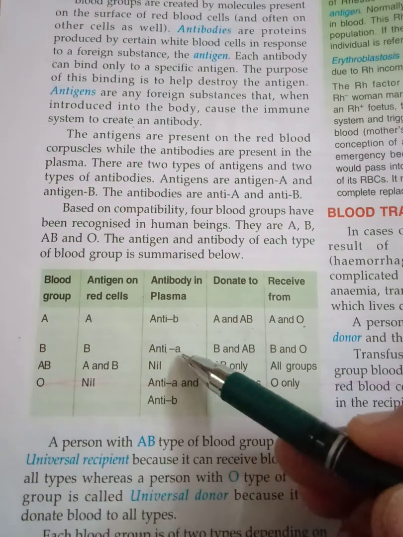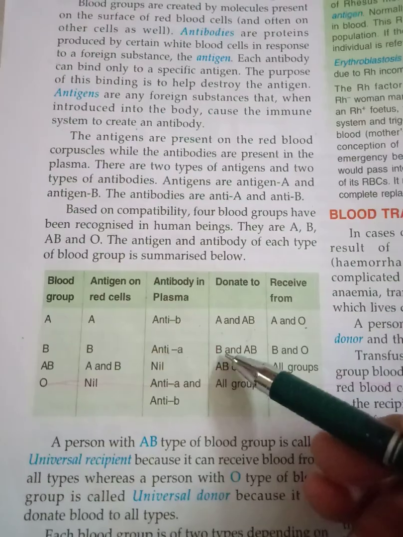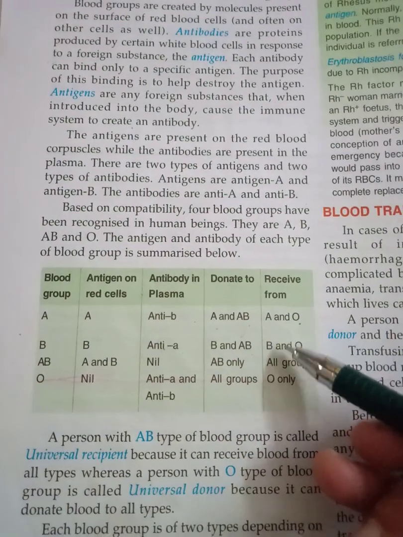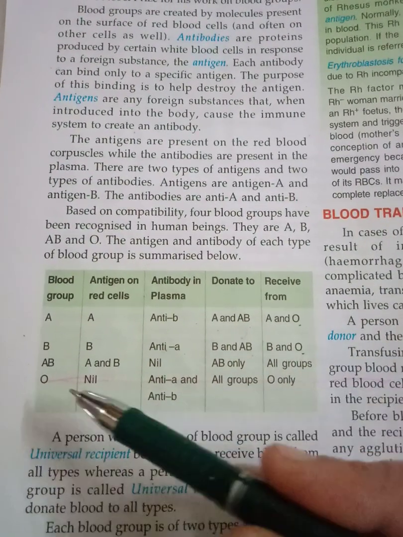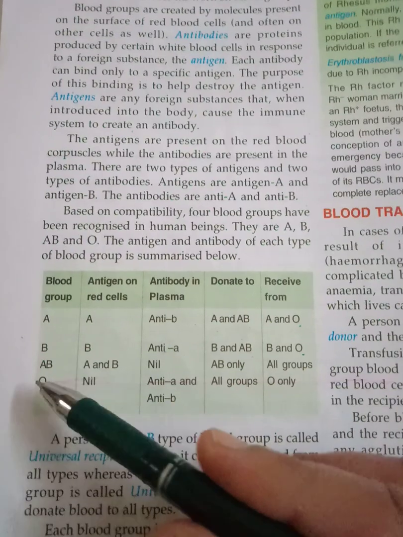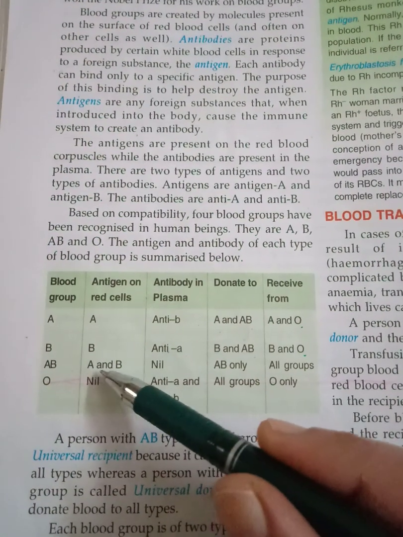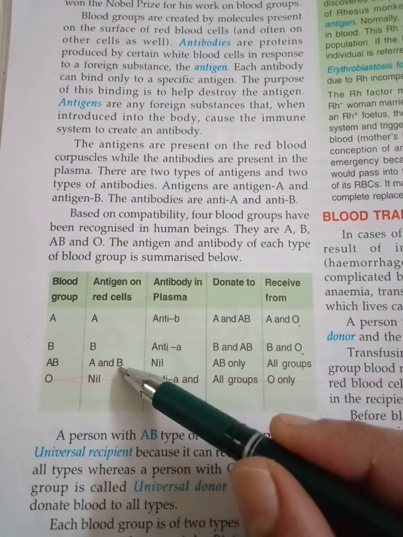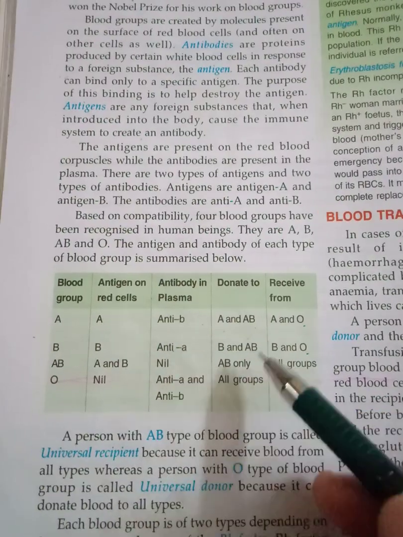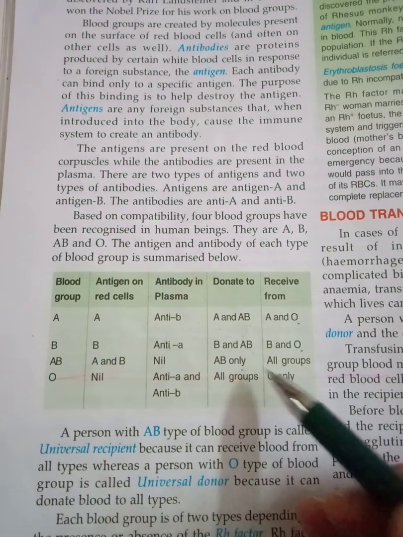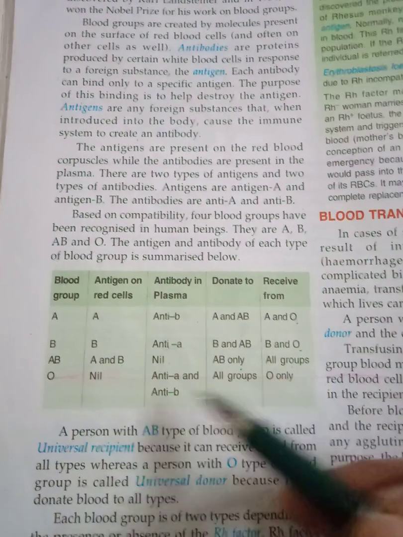Antibody in plasma will be anti-A and it can donate blood to B and AB and it can receive from B and O. Then AB, those having AB blood group, their antigen present on red cells is A and B, antibody is nil, none. AB can donate to AB and it can receive from all.